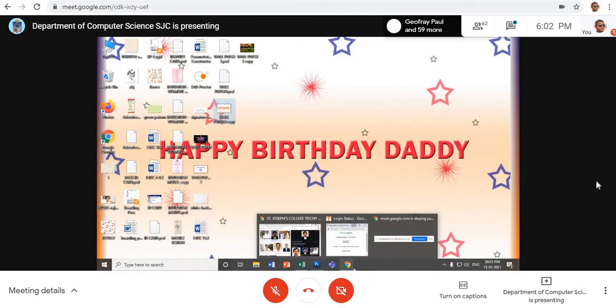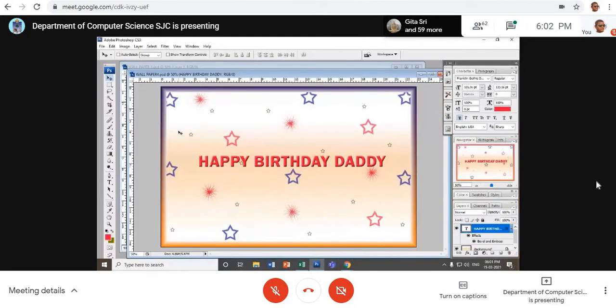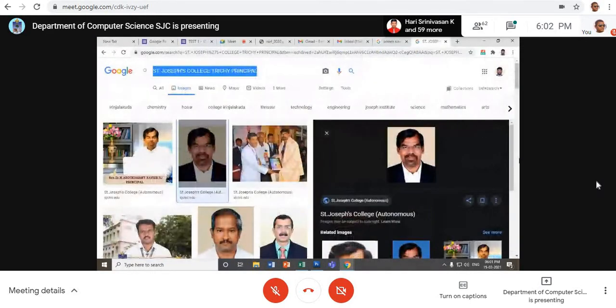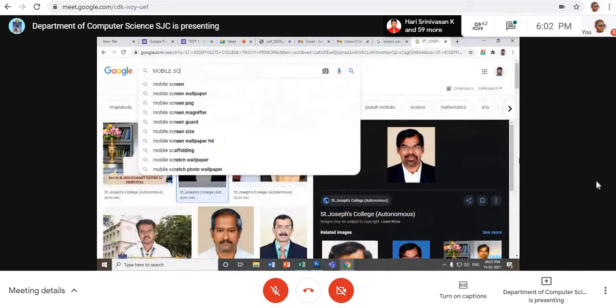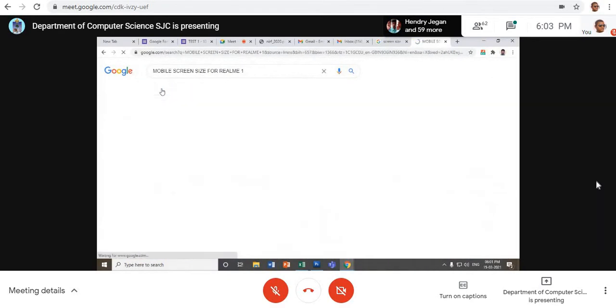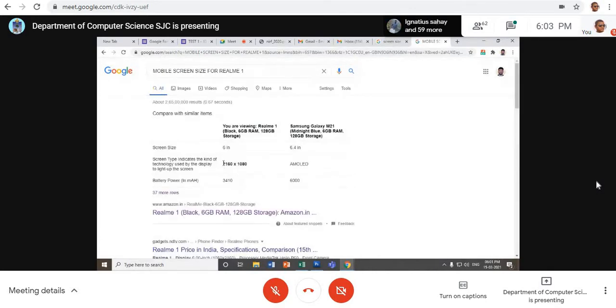Also, we are going to see how mobile backdrops can be designed. Now, before going for mobile backdrop size, how should you fix the size? You'll have to go to Google and find out, or if you know by yourself, no problem. For example, mobile screen size for Realme 1. So, what is the size for Realme 1? See here. 2610 into 1080. This can be the original pixel, 2160 by 1080.